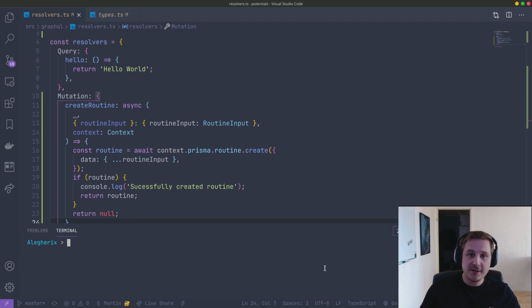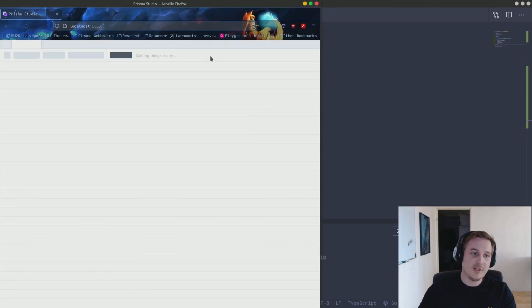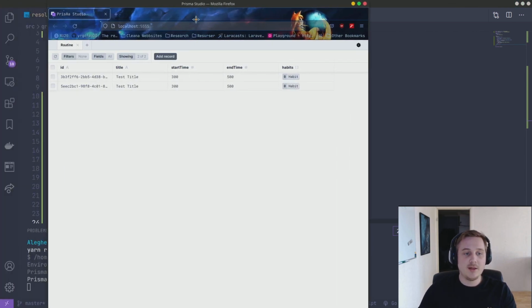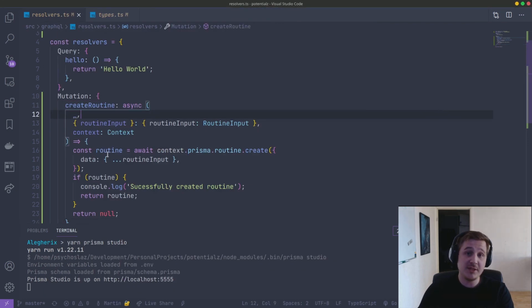And we can also look in the database. When you use Prisma, they have something called Prisma Studio, and you can watch your database. So if we run it, we can see that now in our database we have two entries, one from earlier and one which I created now. And we have successfully created an entry in our database using our GraphQL mutation.